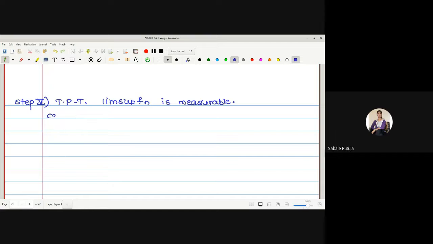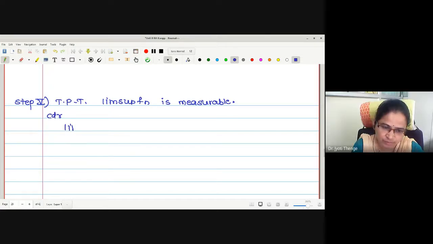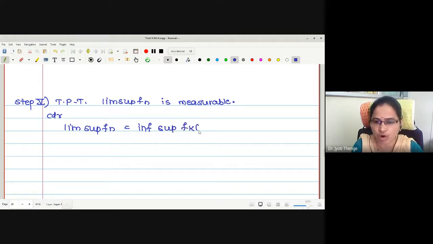The infimum of the supremum of fn. Let me write the definition: lim sup of fn is the infimum over n of the supremum of fk of x, for k greater than or equal to n greater than or equal to 1.